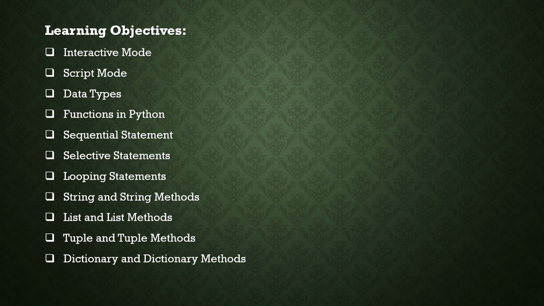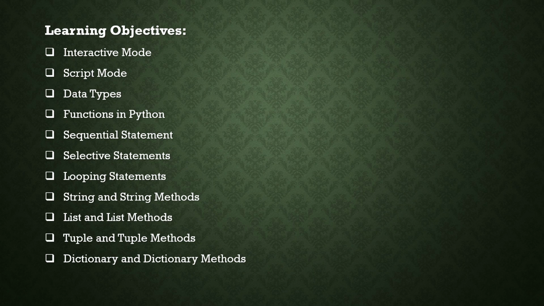Next is data types. What are the types of data that we can use in Python? It's very important that we know the data types. It was already explained last year. Next is functions in Python. Last year we studied functions also: there are some inbuilt functions, some modules and user defined functions. Many types of functions are there, so this year we just have to brush up on all those things.